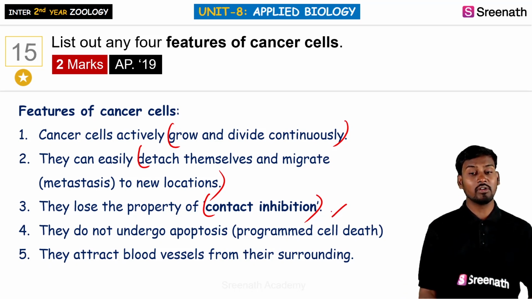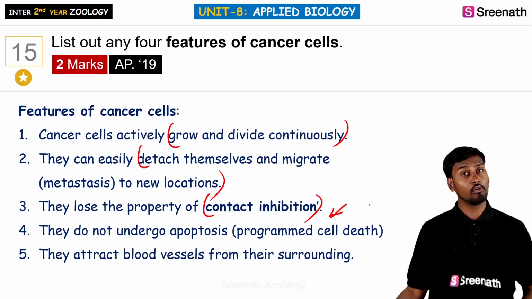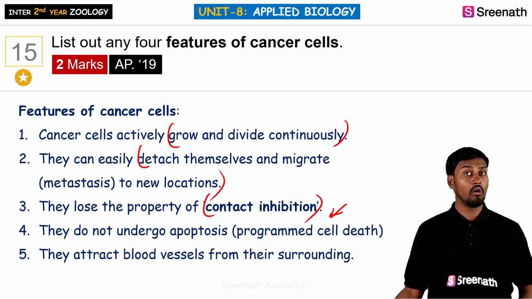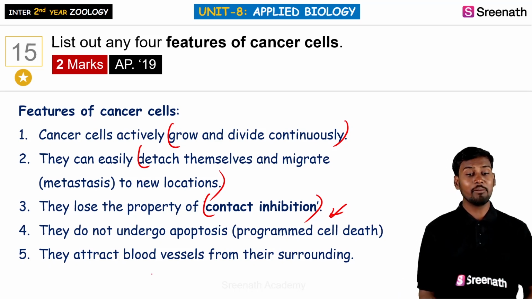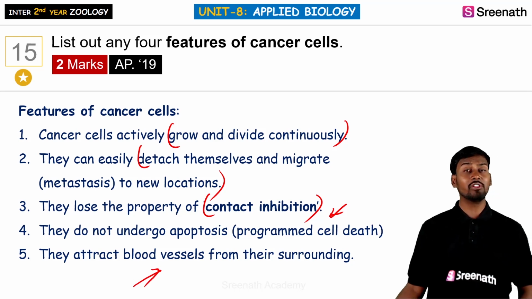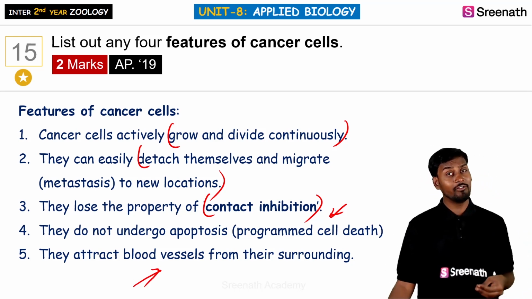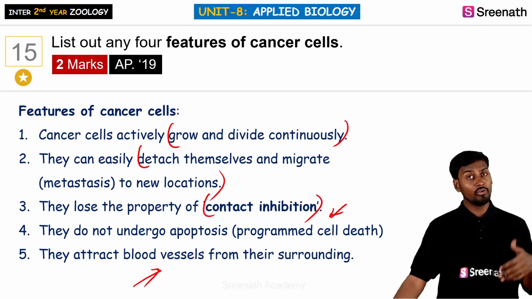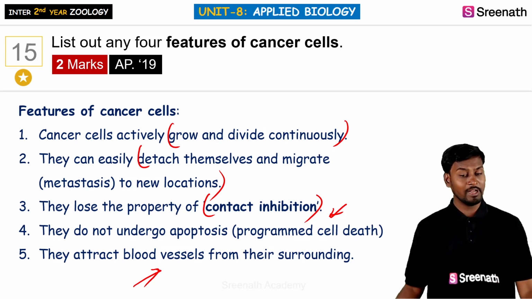And coming to the next one, they are able to alter programmed cell death, that is apoptosis. The cell death can be altered by them, and they can overdrive it and cause the cells to undergo cell division and live for a longer period of time. And also they have the ability of creating new blood vessels, that is vascularization, allowing the cells to have proper blood circulation.